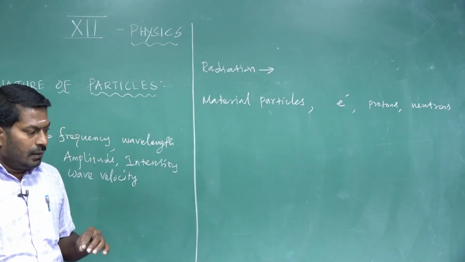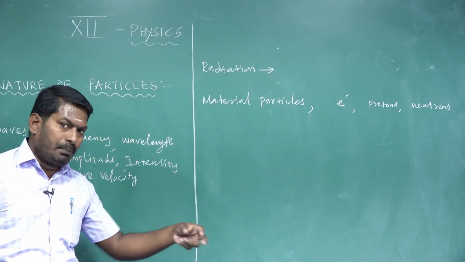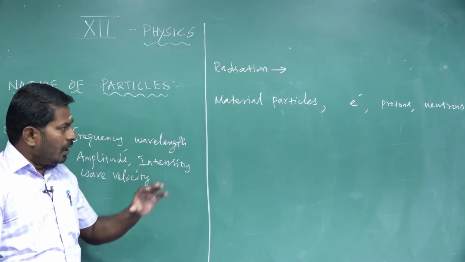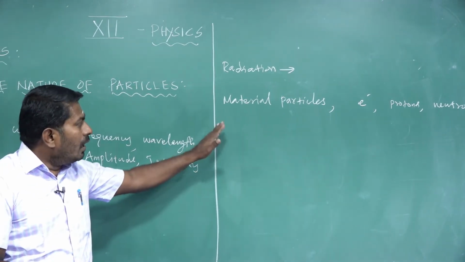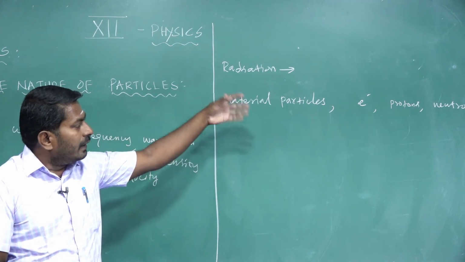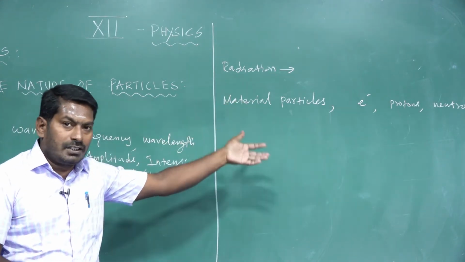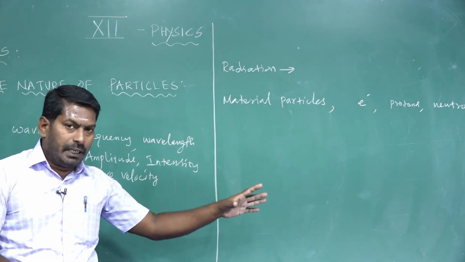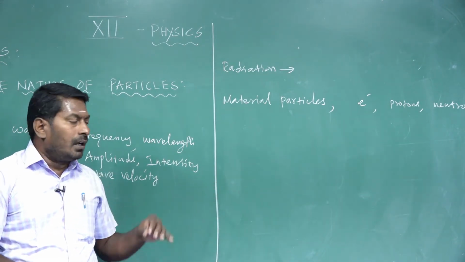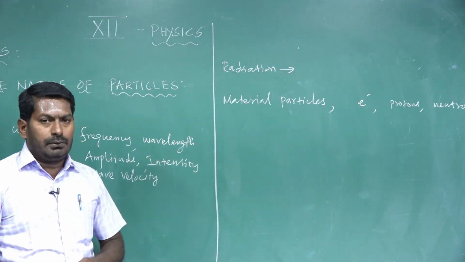That wave is called matter waves or de Broglie waves. According to the de Broglie hypothesis, all material particles, any charged particle or uncharged particle, are in motion associated with a wave. That wave is called matter waves or de Broglie waves.